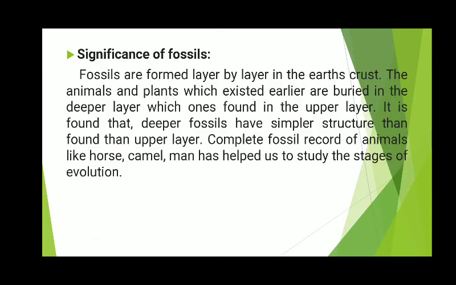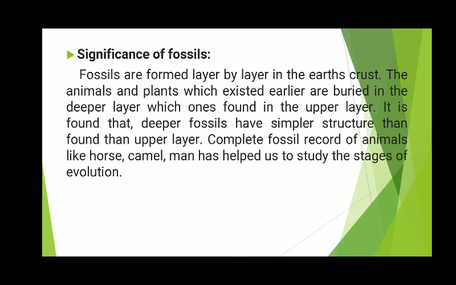Now, what is the significance of fossils? Fossils were formed layer by layer in the earth's crust. Animals and plants which existed earlier are buried in deeper layers, while later ones are found in upper layers. It is found that deeper fossils have simpler structure than those found in upper layers. Complete fossil records of animals like horse, camel, and man have helped us to study the stages of evolution. This means fossils also provide evidence for evolution. Dinosaurs, for example, were extinct carnivorous or herbivorous reptiles.